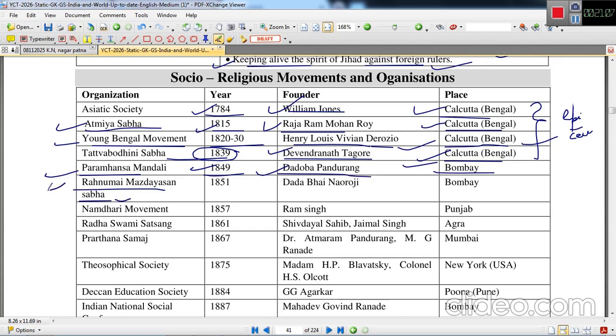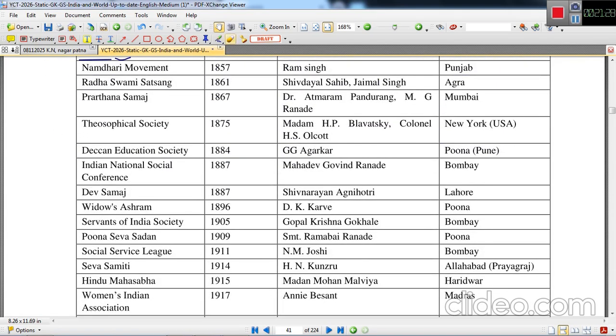Rahnumai Mazdayasnan Sabha. This was to implement reform in Parsi society. This was started in 1851 by Dadabhai Naoroji. He is called the Grand Old Man of India, Dadabhai Naoroji. This movement was started in Bombay. The Namdhari movement, 1857. The founder was Ram Singh in Punjab.